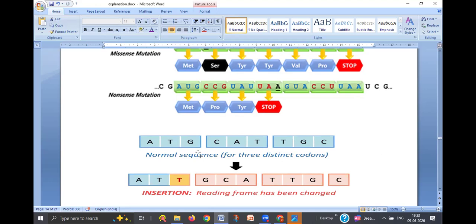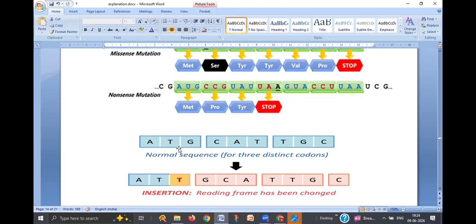So here what I have shown, ATG, CAT, TGC. So these are three codons here. ATG is one, the next codon is CAT, the next codon is TGC. But here, due to the frame shift mutation, what is frame shift mutation? Between the T and G of ATG, another nitrogen base is incorporated in between the T and G. So it changed the codon. It shifted the codon from ATG to ATT.